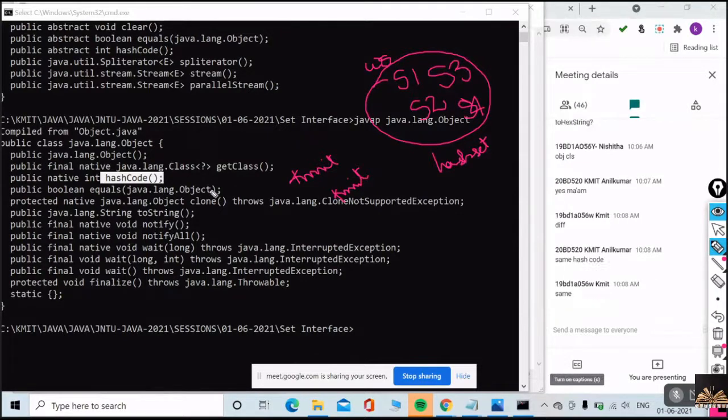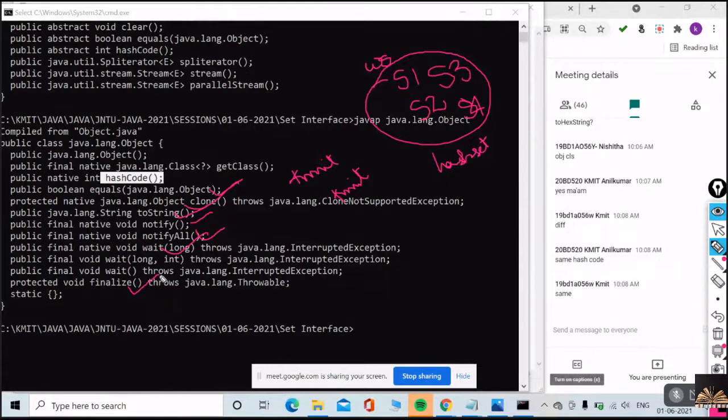You have the equals method in object class, you have a clone method, you have the toString method. Even the toString method is also in object class. And notifyAll and wait methods we will discuss later, and the finalize method, which is taken care of by the garbage collector.